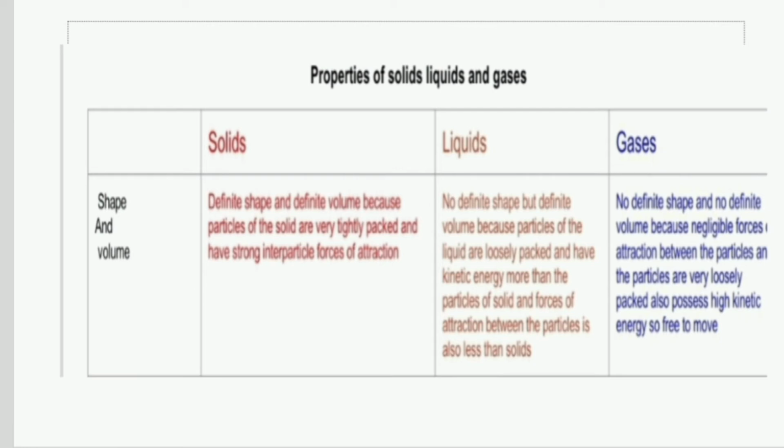If you take a small amount of a gas and put it in a 2 liter and 4 liter container, then it will occupy the whole container. So that means for gases, the shape as well as volume, both are not fixed, whereas for solids, both shape and volume are fixed. In liquid, it has a definite volume but it does not have a definite shape.